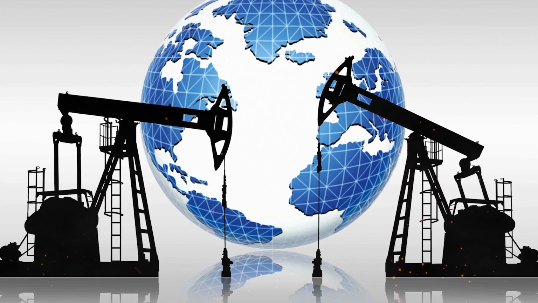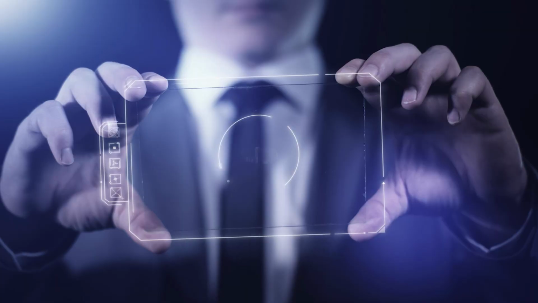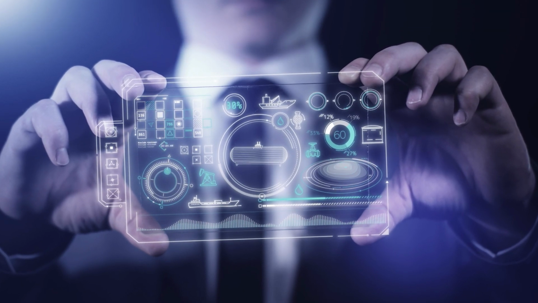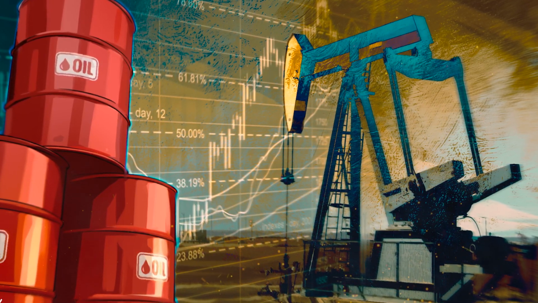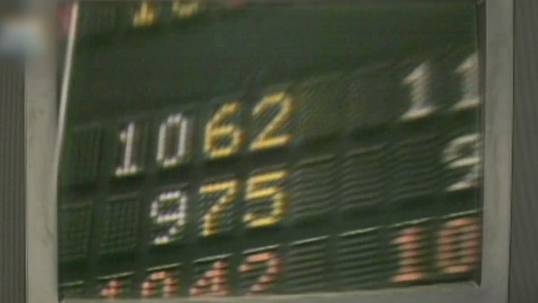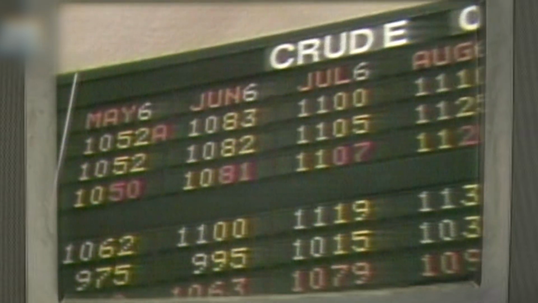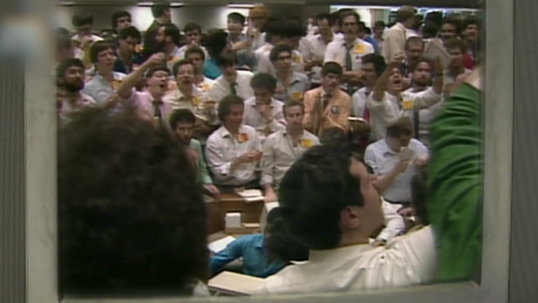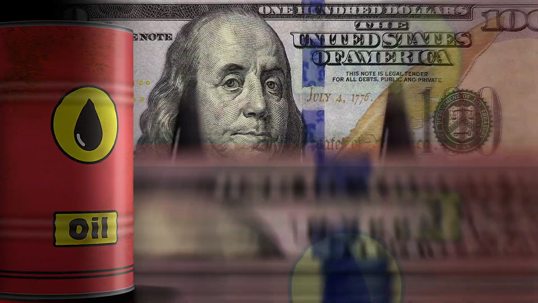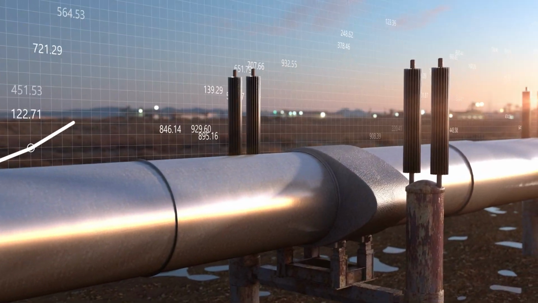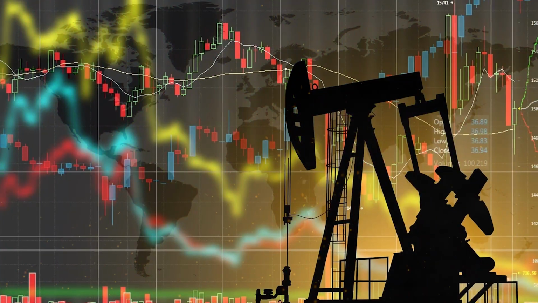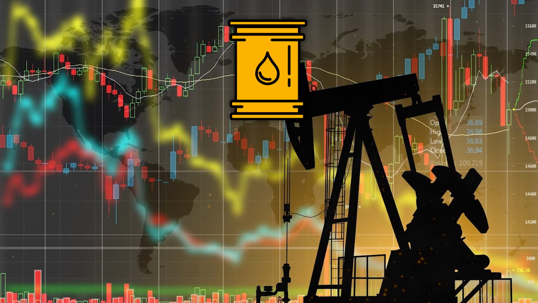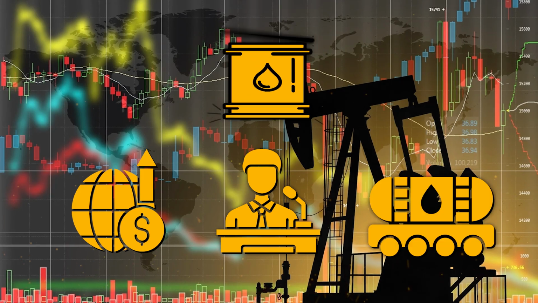However, oil is certainly not going anywhere in the coming decades, and it is actively used not only by consumers of oil products, but also by traders and investors. Oil is one of the most popular assets on the financial markets. It began to be traded on exchanges in the 80s, attracting the interest of both short-term and long-term investors. The average volatility of oil quotes is about 3 times higher than that of currency pairs and gold. And possible price fluctuations during one day can reach an average of $2 to $10 per barrel. Such changes are explained by the high sensitivity of oil to economic, political, and technical factors.